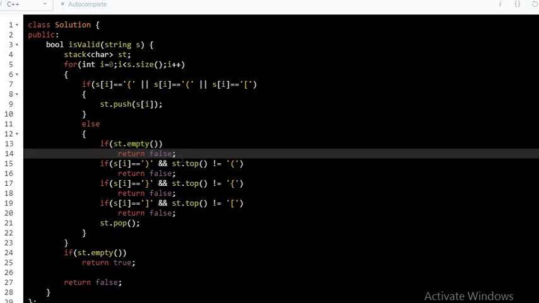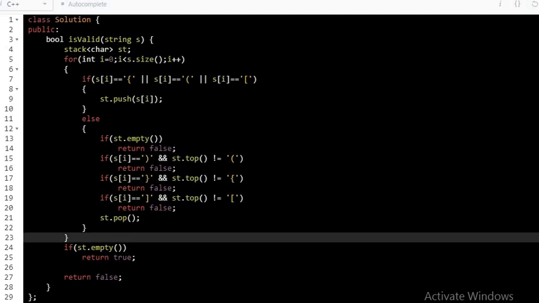Here, if my stack is empty, which means that I have a closing bracket without any opening bracket, thus we will return false. And now the next three conditions are to check for different types. So if my closing bracket is of one type and the element at the top of the stack is not of that type, we will again return false. Otherwise, everything is okay and we will pop that element from the stack.